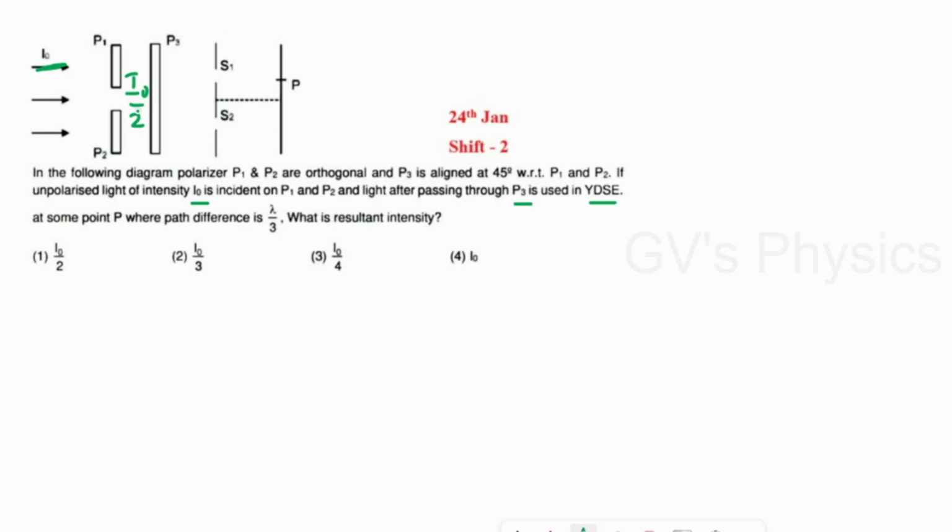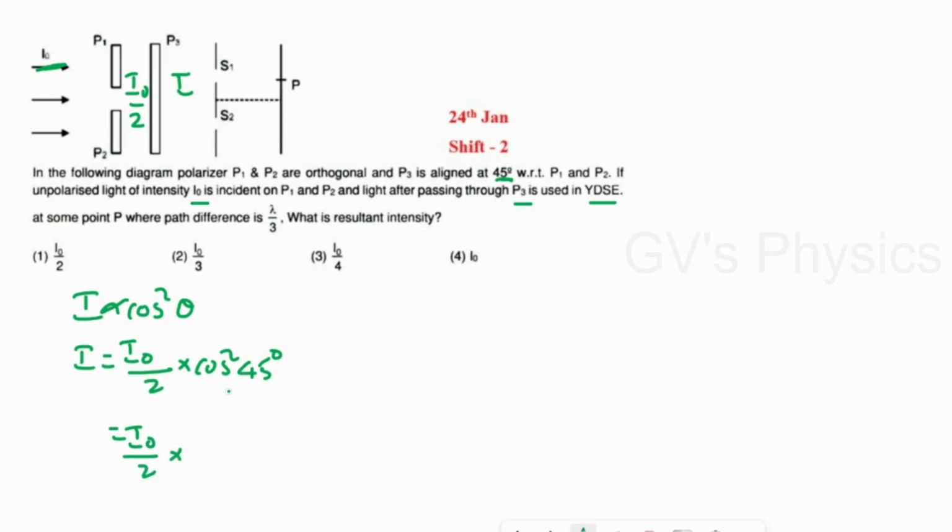And again it passes through the polarizer P3, which makes an angle of 45 degree. So we have to find the resultant intensity after passing through P3. To find that, we can use the formula I is proportional to cos square theta. So I is equal to, instead of the constant, we can substitute the previous intensity value, I0 by 2, into cos square. In the place of theta, we're going to substitute 45 degree. So that is equal to I0 by 2, cos 45 is 1 by root 2. If you're taking the square, it will become 1 by 2. So the intensity after passing through polarizer P3 is I0 by 4.